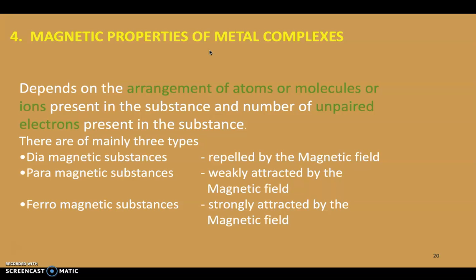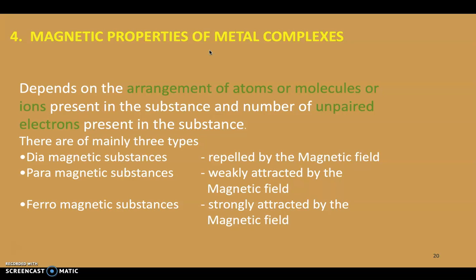Mainly, we all know there are three types of magnetic substances: diamagnetic, paramagnetic, and ferromagnetic substances. Diamagnetic substances means when these substances are placed in a magnetic field, they are repelled by the magnetic field. They align in the direction opposite to the applied magnetic field. Those are called diamagnetic substances. Paramagnetic substances